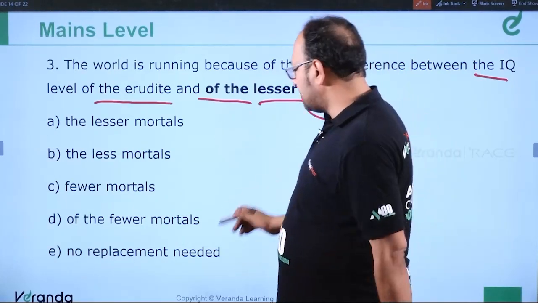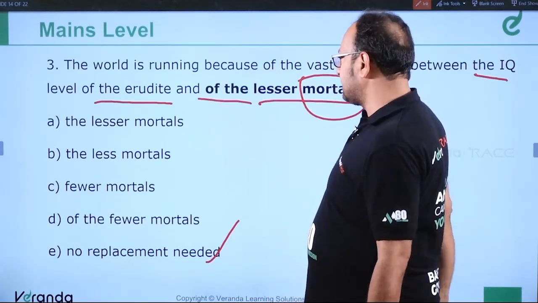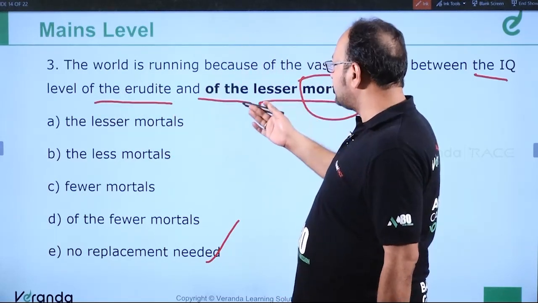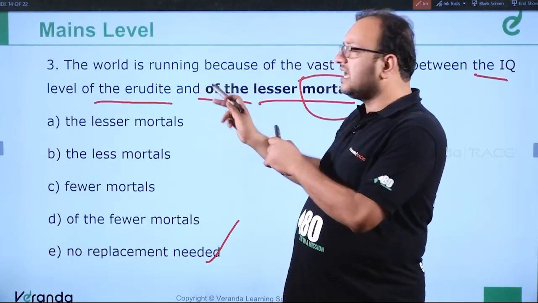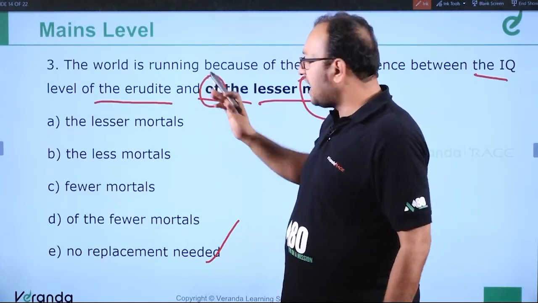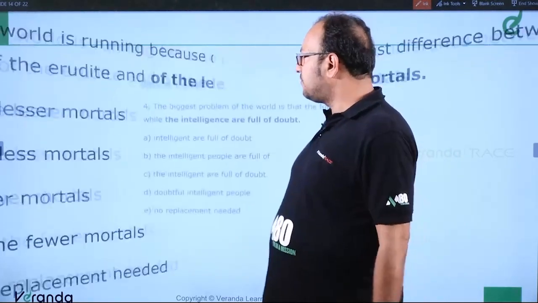So this sentence has no error, no replacement required. This is totally correct. Because of the IQ level of the erudite and of the lesser mortals, it is understood that the IQ level of the mortals is mentioned over here. Because of is mentioned here, and of the means the IQ level of the. Clear?